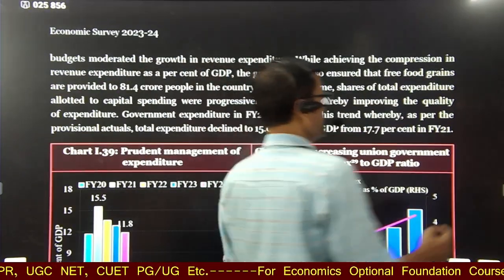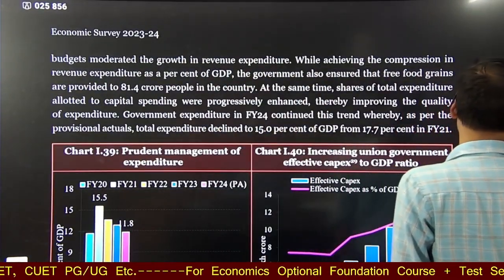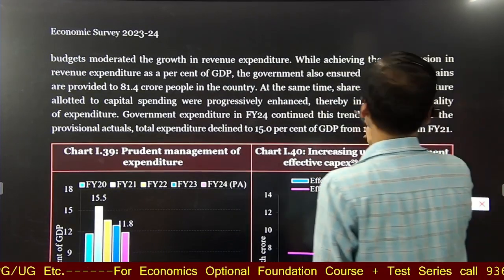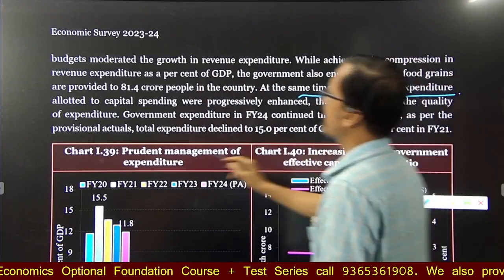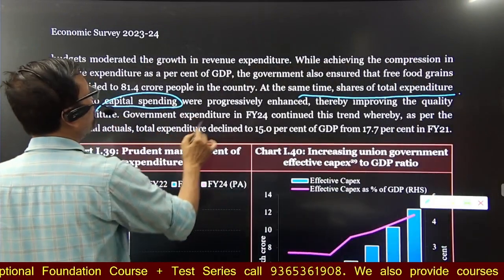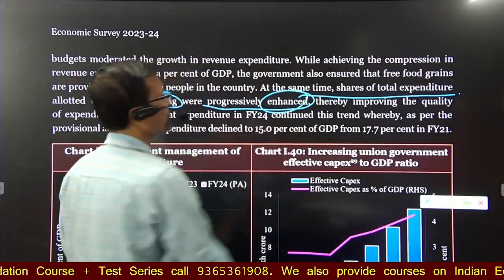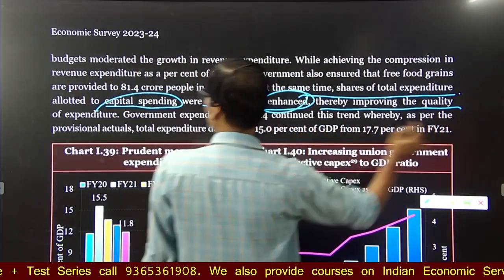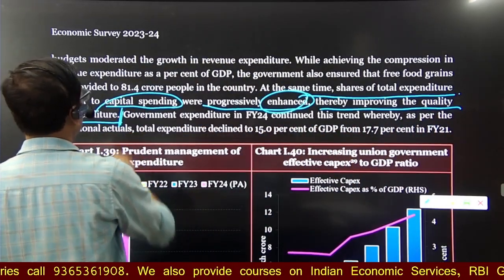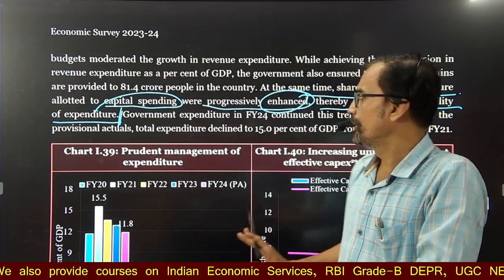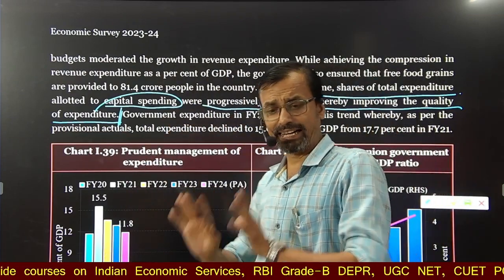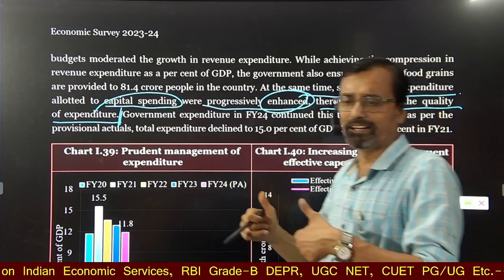Capital expenditure was increased, so the share of total expenditure allotted to capital spending was progressively enhanced, thereby improving the quality of expenditure. That is why public expenditure quality improved. So we cannot say directly that the government is only spending on revenue expenditure.